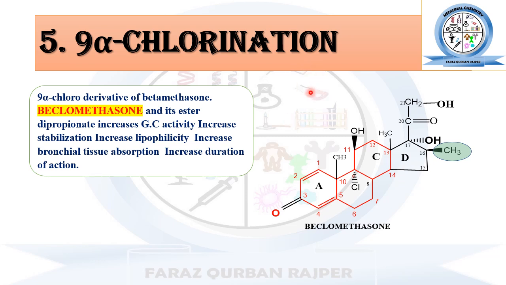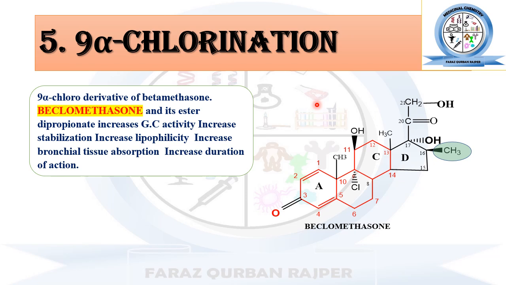Next, 9-alpha chlorination. In the case of betamethasone, we made the substitution at carbon number 16 with the methyl group, but carbon number 9 was substituted with fluorine. But in the case of the new compound, beclomethasone, the substitution is made at carbon number 9 with a chlorine atom.